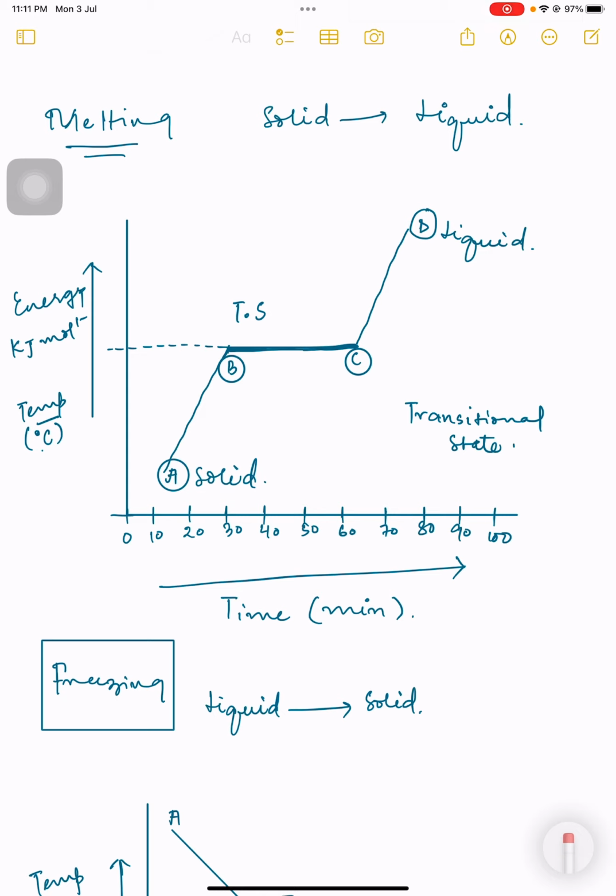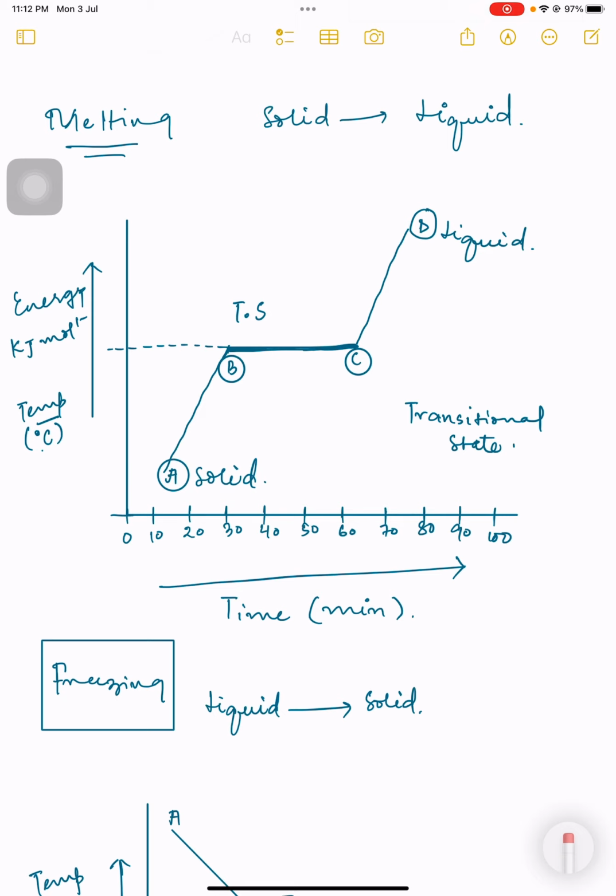It is very important to write that what is on the x-axis, that is the time, that is the independent variable, and it is with the units of minutes, whereas on the y-axis, this is the temperature, which is with the unit of degree centigrade. And by increasing the temperature, we can say that kinetic energy is increasing as well. So when we increase the temperature, kinetic energy will be increased. Hence, kinetic energy will be written in the units of kilojoules per mole. So when we increase the temperature, energy will be increased as well.